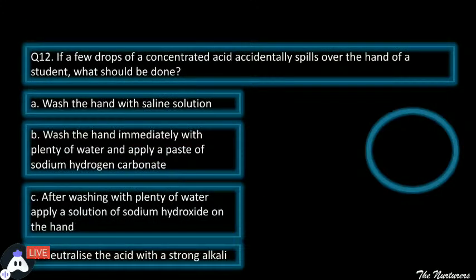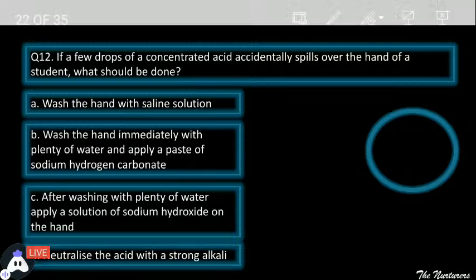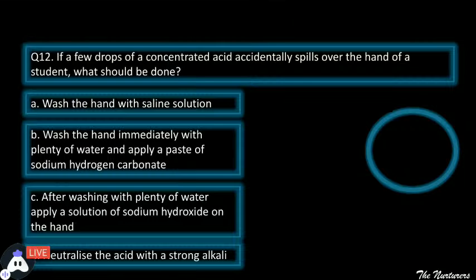See, if a few drops of concentrated acid accidentally spills over the hand of a student, what should be done? Yes, A. Think about it. Wash the hands from the saline solution.